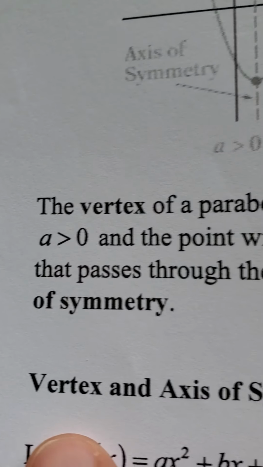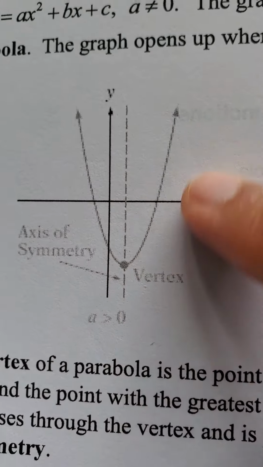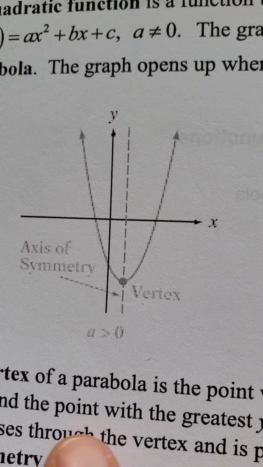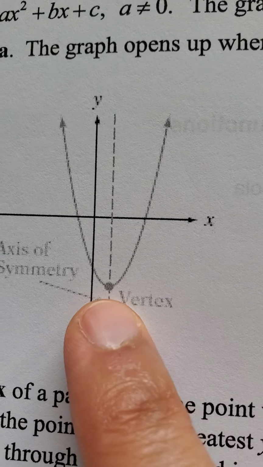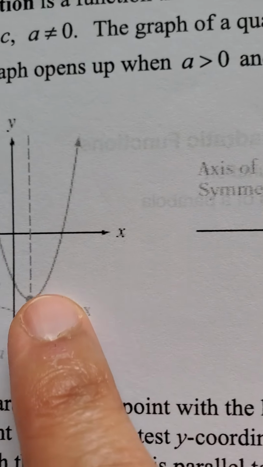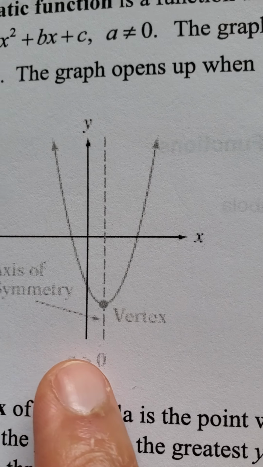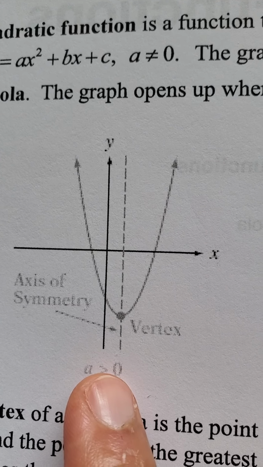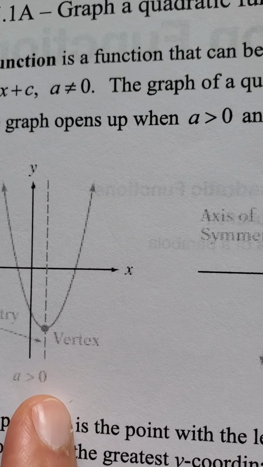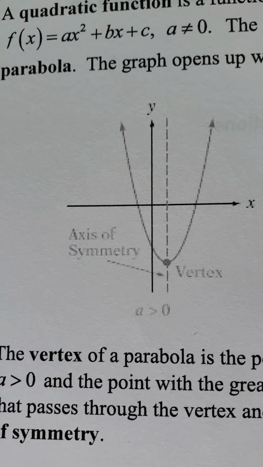So let's first understand what the vertex is. Here we have what a parabola looks like. This is a parabola where the coefficient a is greater than 0, right? The vertex is usually found at the bottom. And when a is less than 0, the vertex is usually found at the top, right? And then there's something called the axis of symmetry, which will be some value of x. It's where you will graph a line that goes through the vertex. Let's see how we handle that.